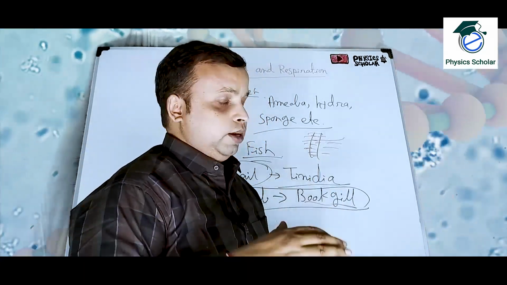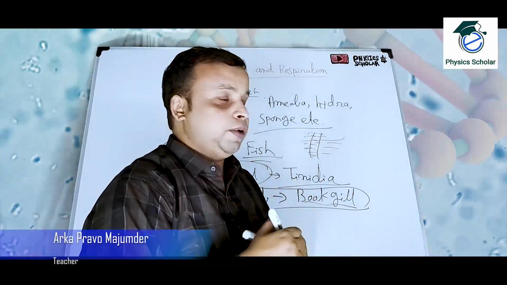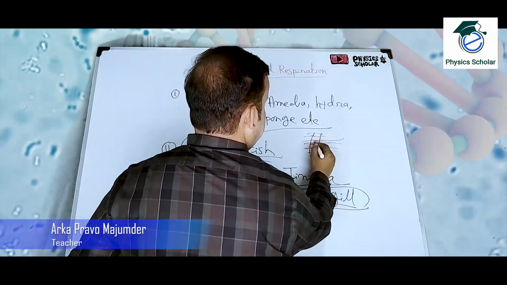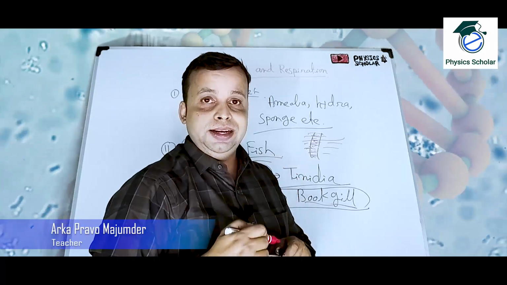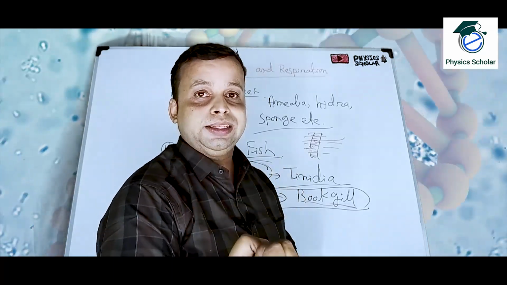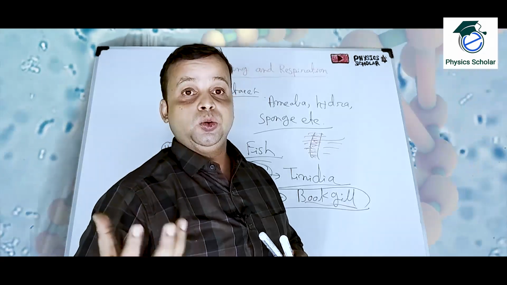Now what will happen? When the water is flowing on the gills, the gills have many blood vessels in them, and when the water is flowing on the gills, those blood vessels will take the oxygen which is dissolved in the water and release the carbon dioxide to the water.